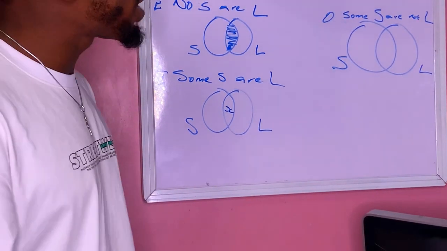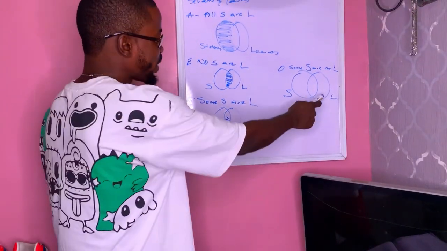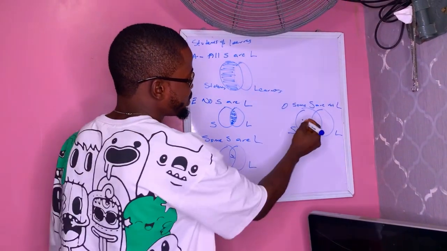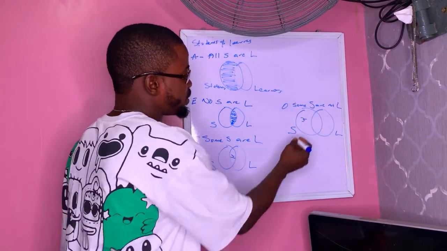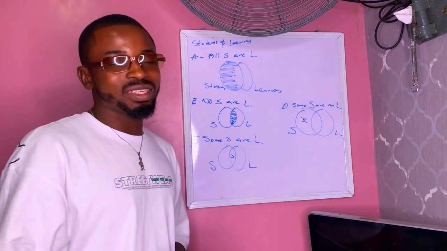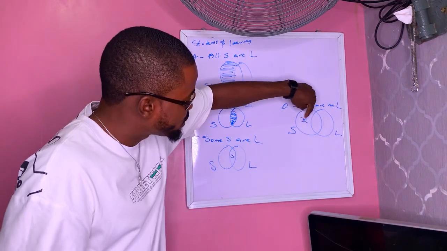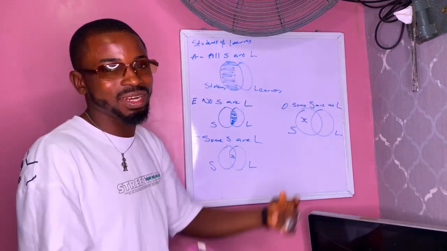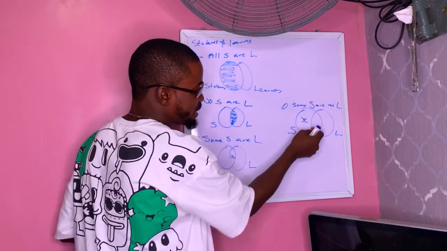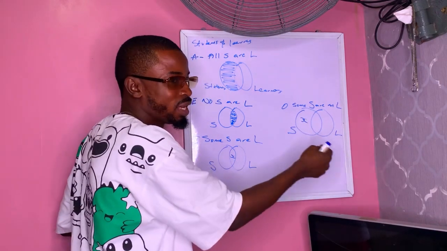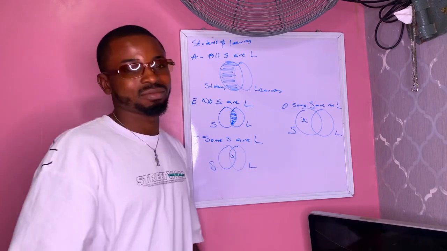If you ask me where I am going to put my X, I know a lot of people are going to say it here, but it is wrong. Because the statement states that what? Some students are not learners. So this is the space of students that are not learners. We said there are some people there. So you put your X.